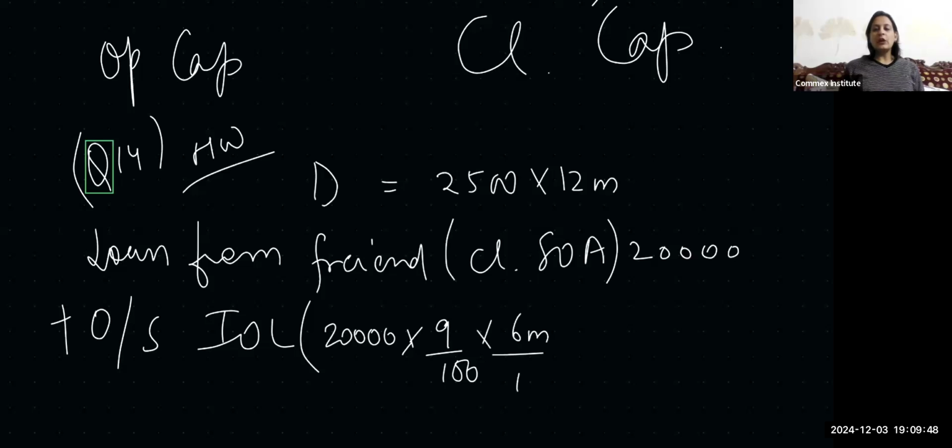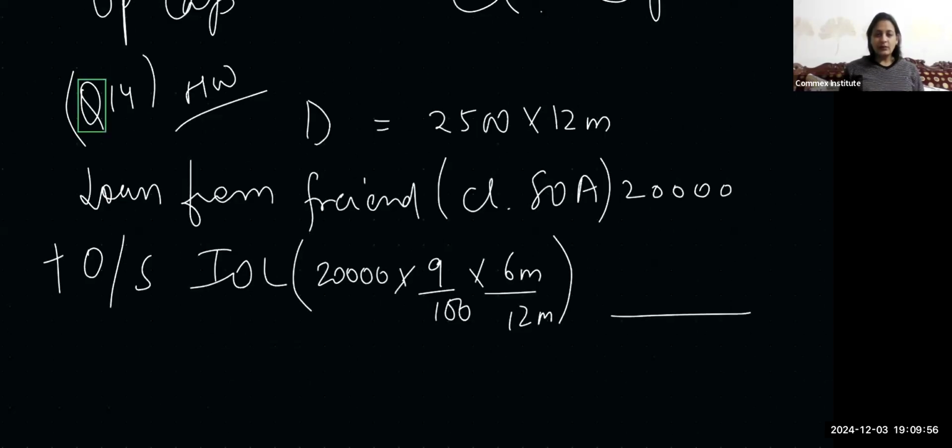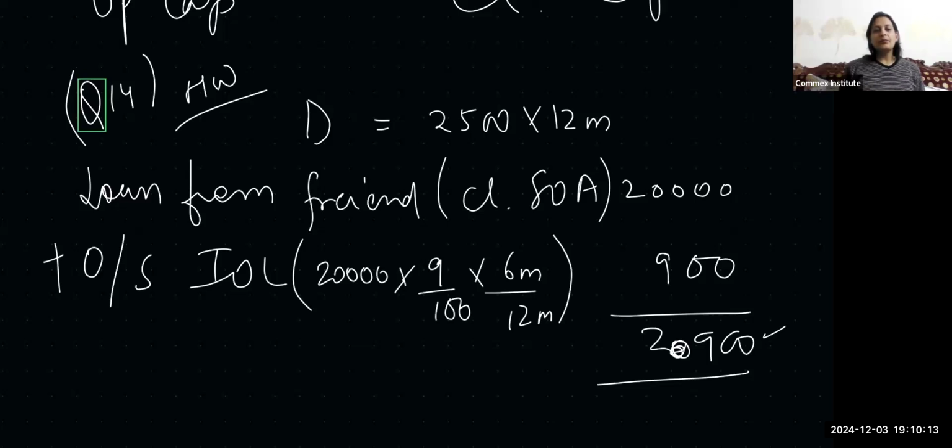Okay, so this much will be outstanding loan interest. Kitna aata hai dekh ke kar lo, 4.5% ho jayega iska, toh woh ho jayega 900. Yeah, it'll be 900. Toh ye ho jayega 20,900 aapka closing balance sheet mein liability side mein aayega. Theek hai, so it will be shown as liability in closing statement of affairs.